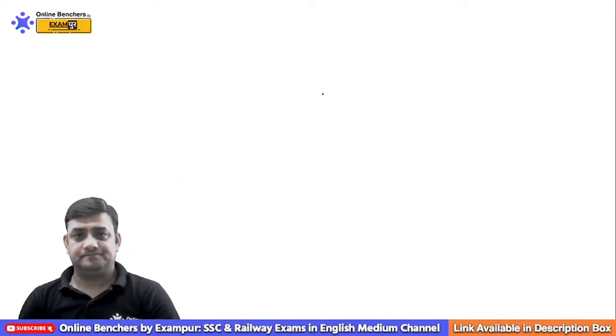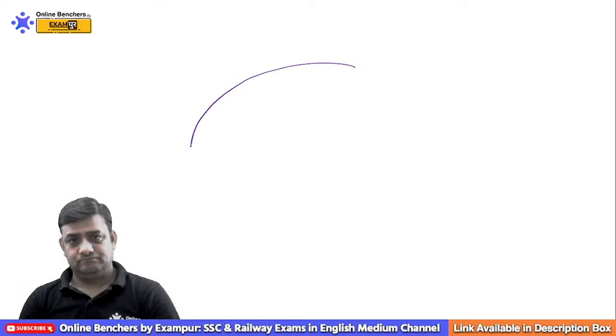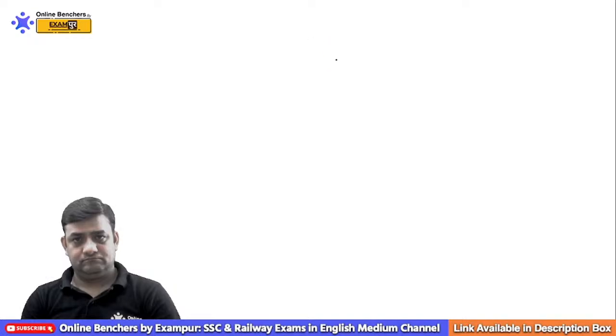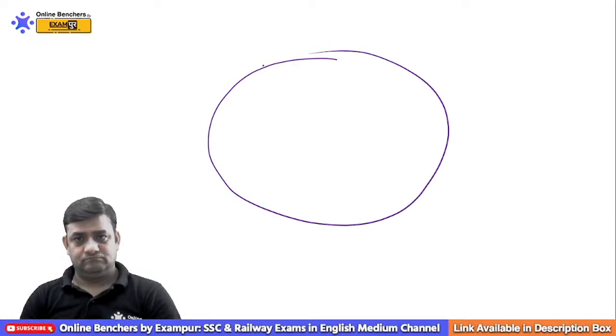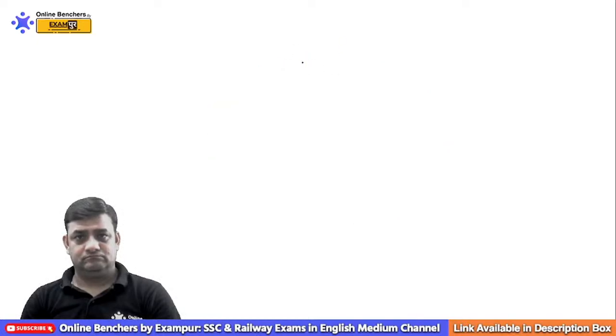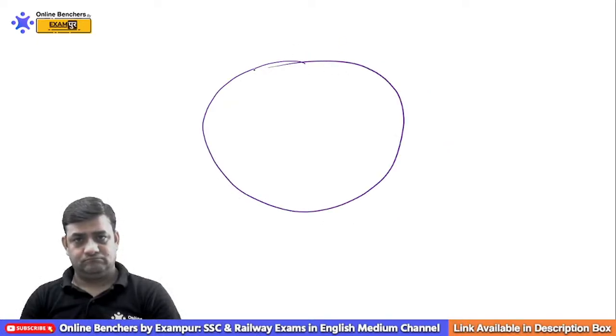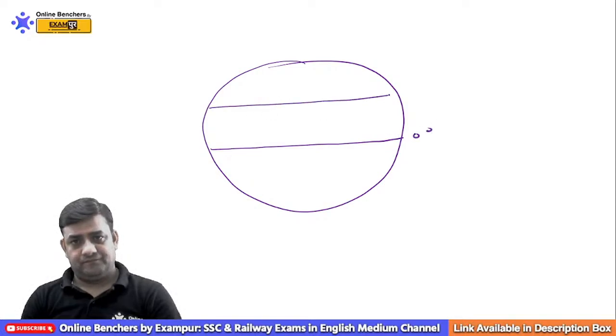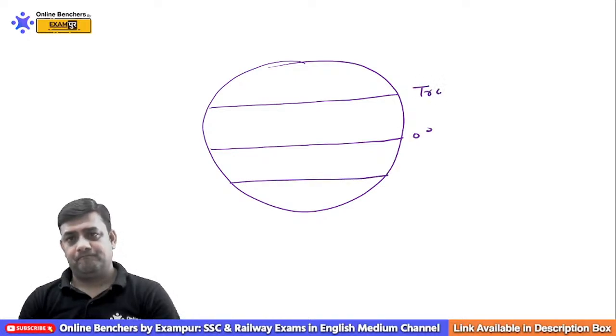Now remember one thing. This is Earth. This is 0 degree. This is Cancer. This is Capricorn. Tropic of Cancer.